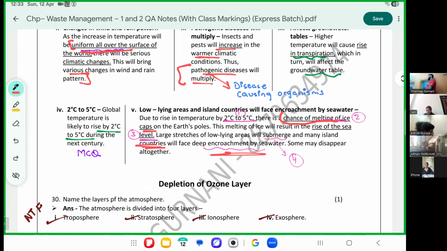Where? Uttarakhand. Countries will get submerged by sea water. One of the examples of submergence you had studied last year in chapter 7, volcanoes, was Dwarka has got submerged. Apart from that, they say if this continues, Mumbai will also get submerged.